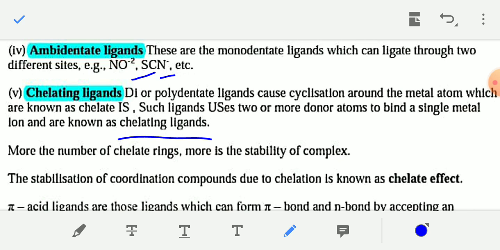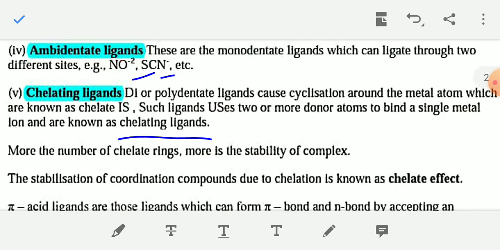Next, chelating ligand. These are di- or polydentate ligands, and this ligand causes cyclization around the central metal atom, which is known as chelate.